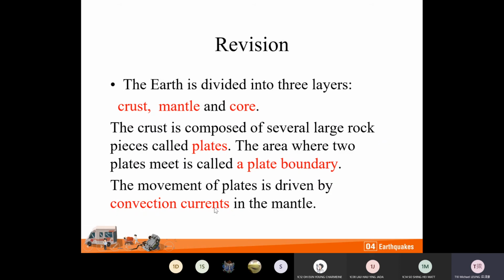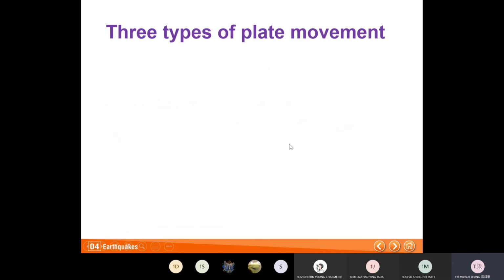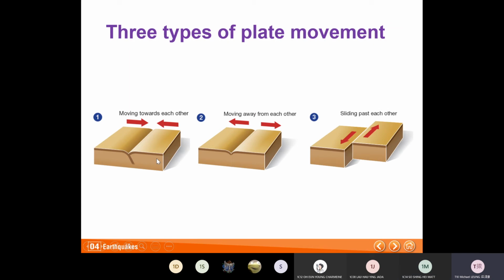Okay, next. Why do earthquakes occur? Earthquakes occur because of convection currents and plate movement. Okay, so there are 3 types of plate movement. So this is the, okay, this is convergent. Okay, the first type is convergent, means move things towards together. Okay, the first type is convergent.